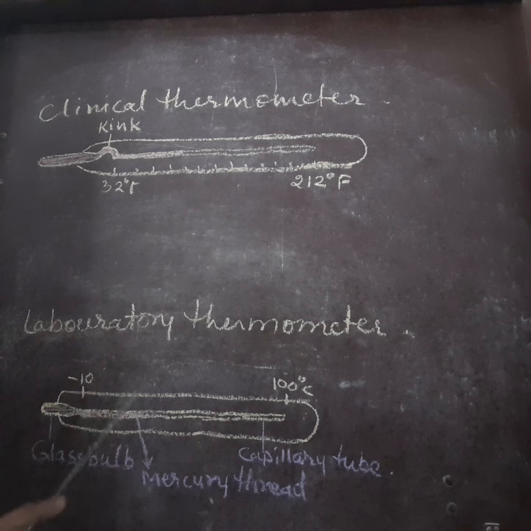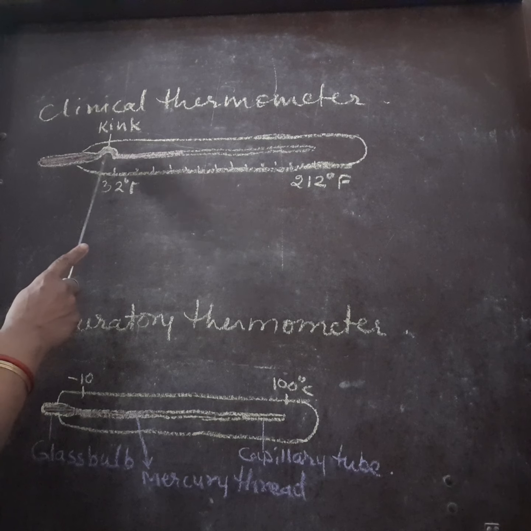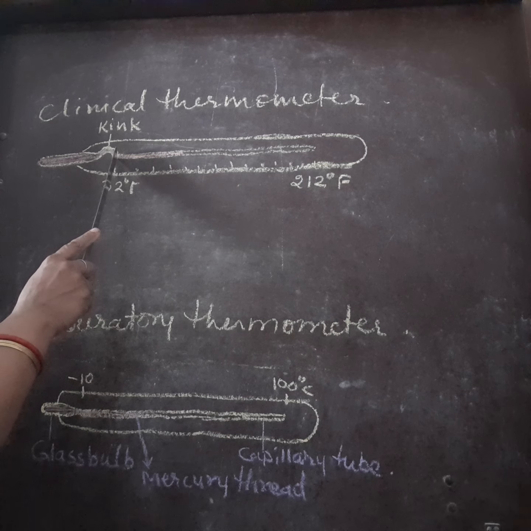The main difference between the laboratory thermometer and the clinical thermometer is that the laboratory thermometer does not contain a kink, whereas the clinical thermometer contains a kink.